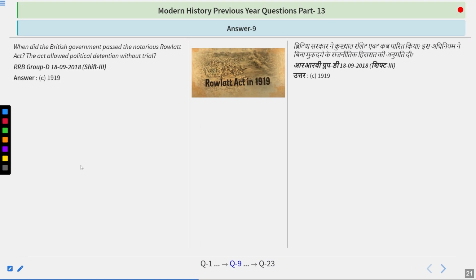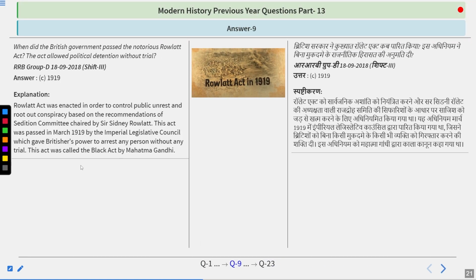And the answer is 1919. So, Rowlatt Act was enacted in order to control public unrest and root out conspiracy based on the recommendation of Sedition Committee chaired by Sir Sidney Rowlatt. So, remember what was the name of the person? Sidney Rowlatt. This act was passed in March 1919 by the Imperial Legislative Council, which gave Britishers power to arrest any person without any trial.